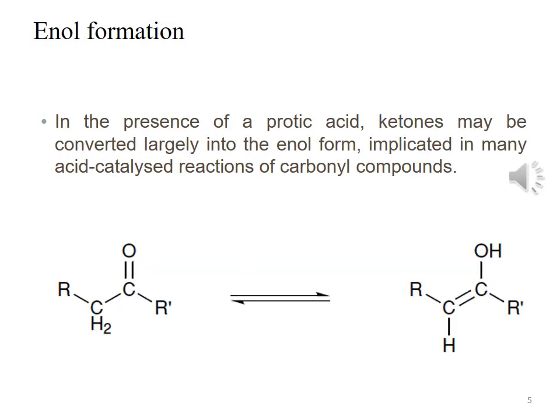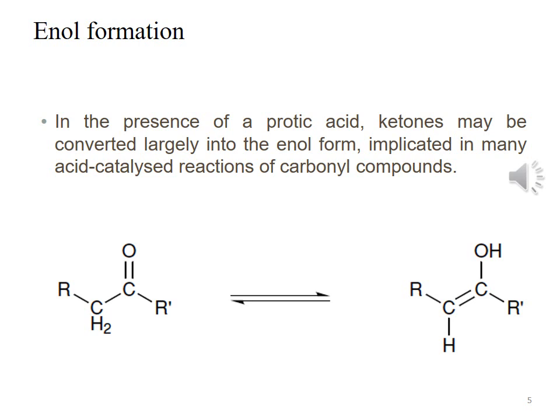In the previous slides, we have discussed the formation of enolate from carbonyl compounds. You can see when the carbonyl compound is treated with a base, then the base abstracts the acidic proton and converts the carbonyl compound into enolate. If we do not have a base, we can treat the carbonyl compound with acid. Then if the carbonyl compound is treated with a protic acid, the carbonyl compound is not converted to the enolate, it is converted to the enol.